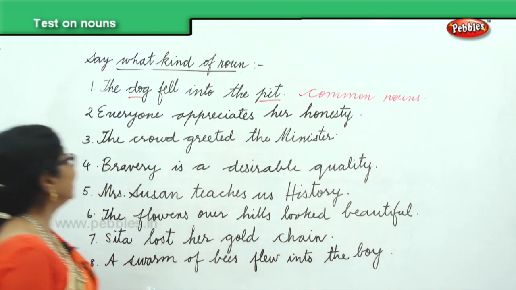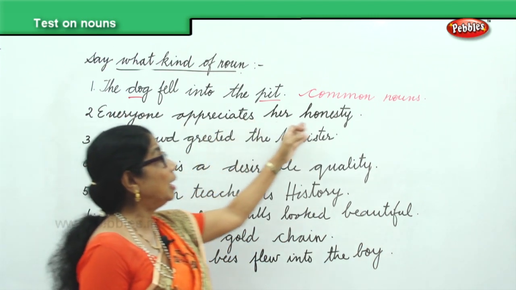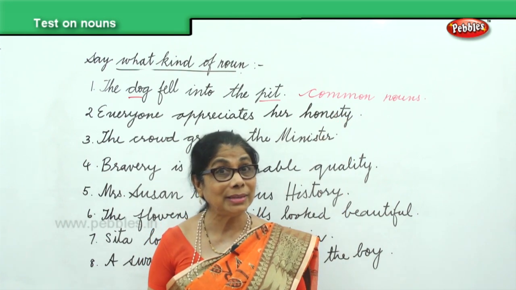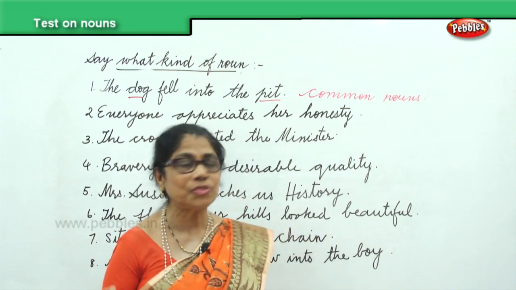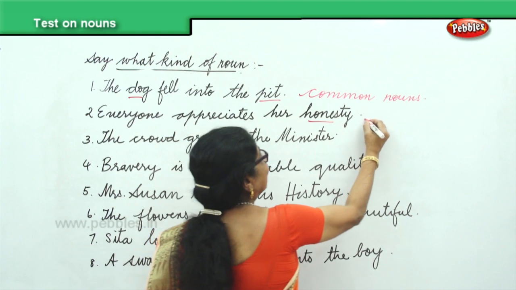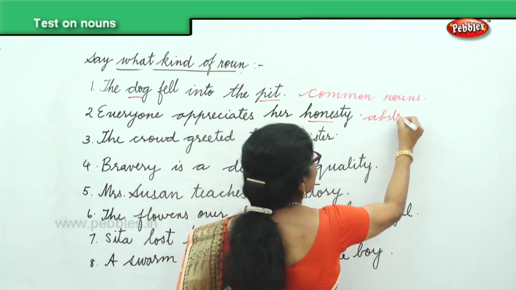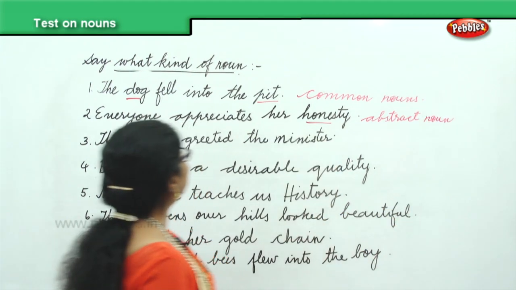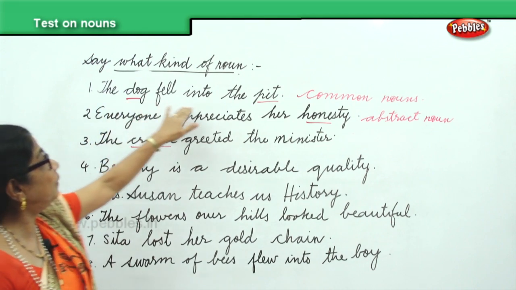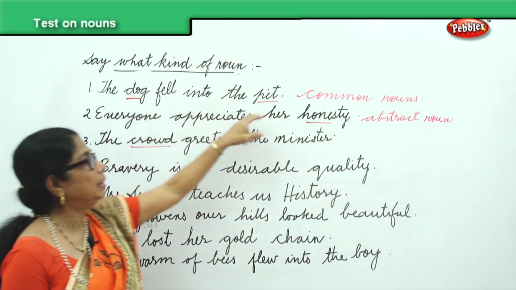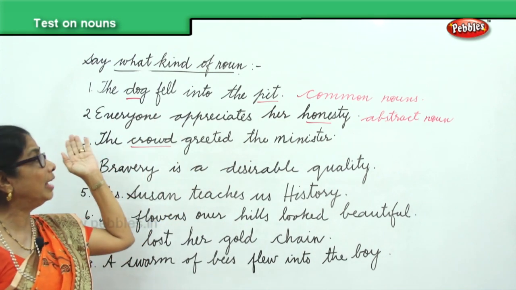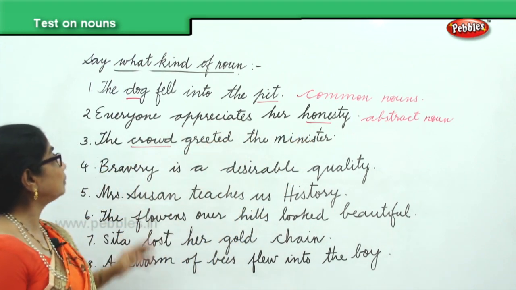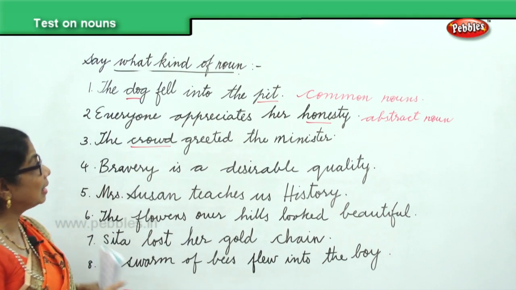Okay, now everyone appreciates her honesty. Honesty, you can only talk about it. So what noun is that? It is an abstract noun. So we found honesty and it's an abstract noun. See, in the first sentence, the dog fell into the pit. Dog and pit are common nouns. The second, we have everyone appreciates her honesty. Honesty is an abstract noun. The crowd. Crowd is a collective noun.